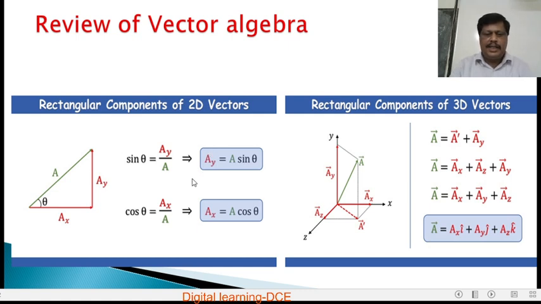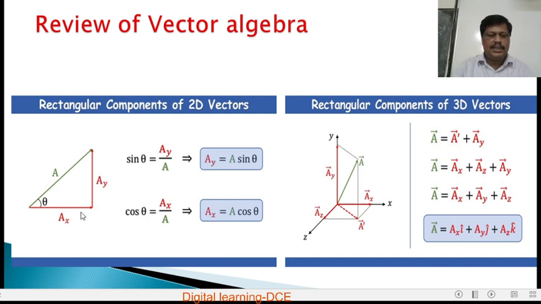Rectangular components again, as I explained: if you take this vector A making an angle theta with the x-axis, then take sin theta. Sin theta is equal to opposite side by hypotenuse. Opposite side is Ay, hypotenuse is A. If you cross multiply, Ay is equal to A sin theta, which represents the component along the y direction.